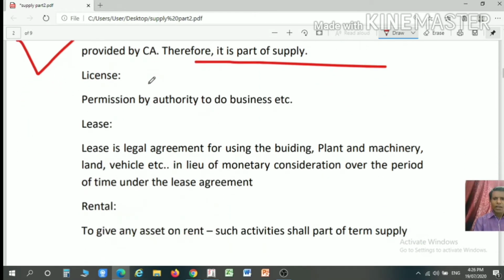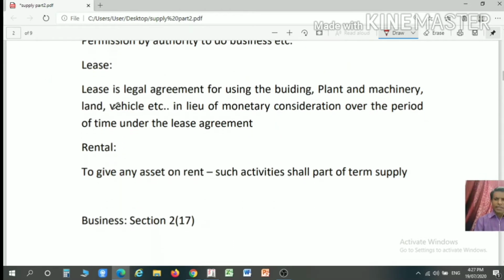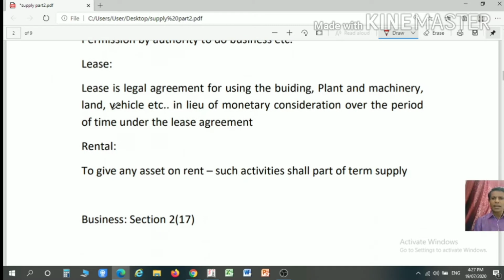Now what is the meaning of license? License is any permission granted by the competent authority to do business, to enter into a transaction, etc. Lease is just like a rental transaction.